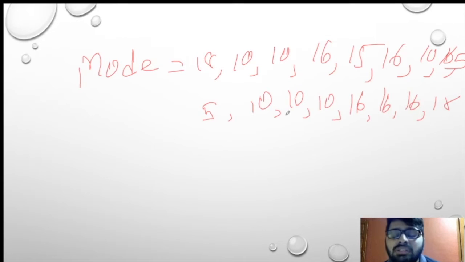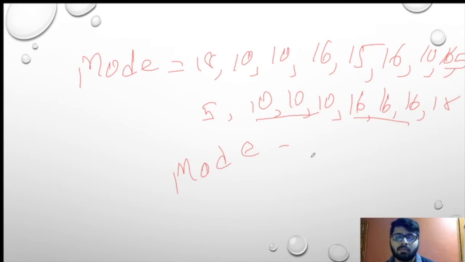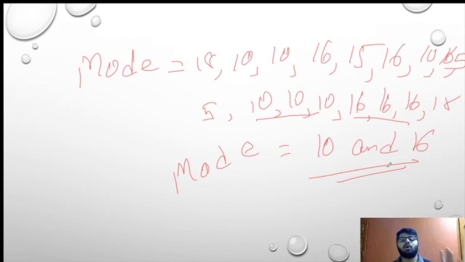Now which is the number occurring the most? Both of these numbers are occurring the most, so our mode is 10 and 16. Both are our mode. So we all understood what is the meaning of mode. Mode is nothing but number.